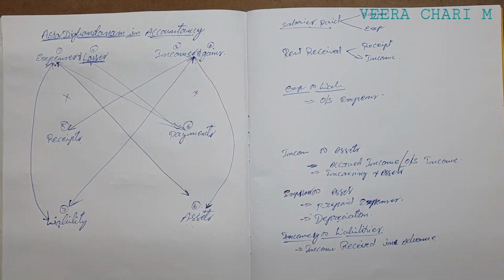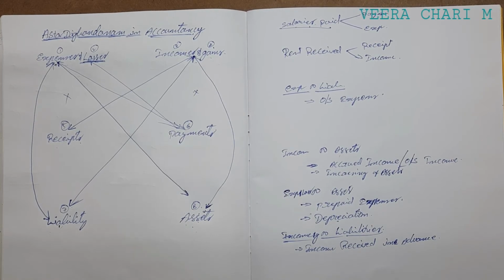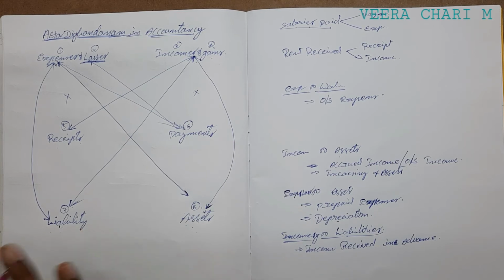If you come to a non-profit organization, next year's subscriptions, forthcoming subscriptions, if the amount is received in the current year, we should write it under the liability side. That is the relation of income to liabilities.